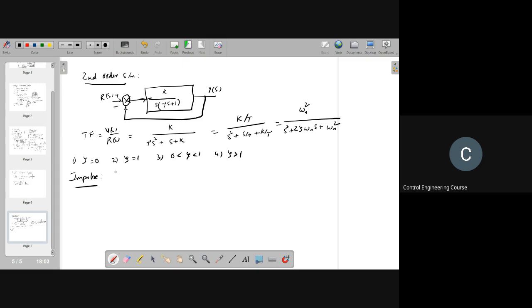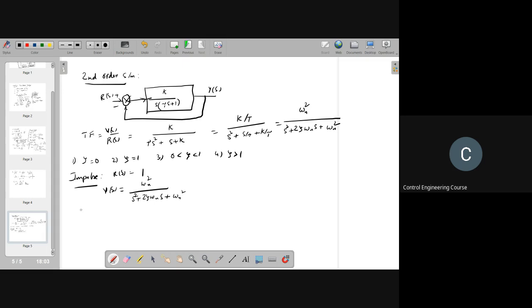So for the impulse response, R of s is equal to 1. I will go quickly because it's actually complicated. A lot of manipulations are there. Wherever you are not able to follow, just unmute and let me know. So for R of s equal to 1, the transfer function y of s by R of s is omega n square by s square plus 2 zeta omega n s plus omega n square.